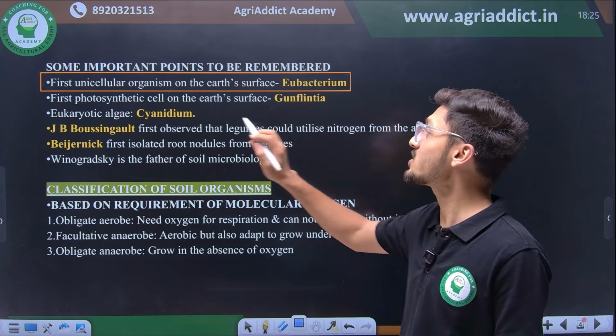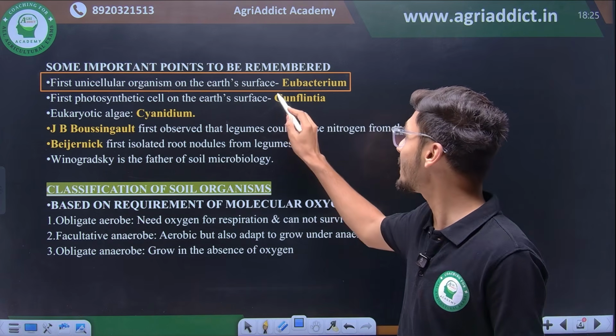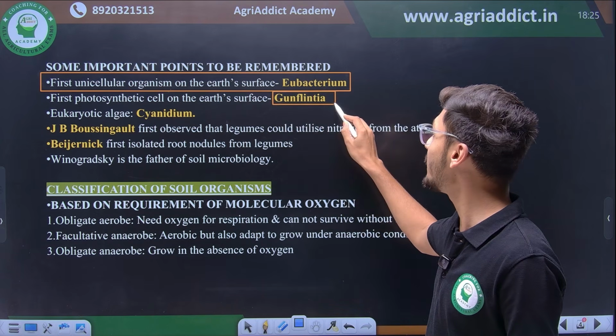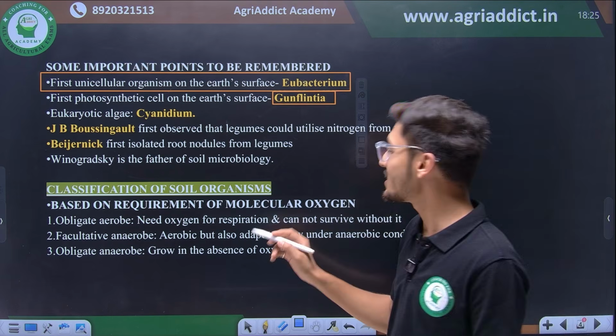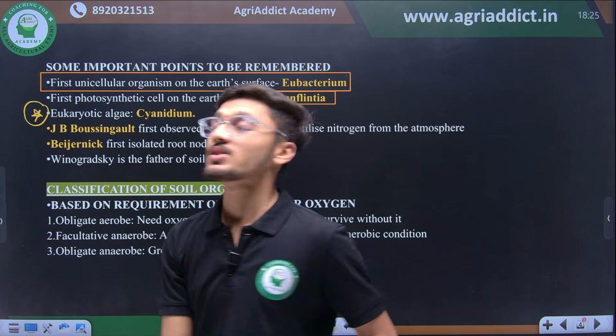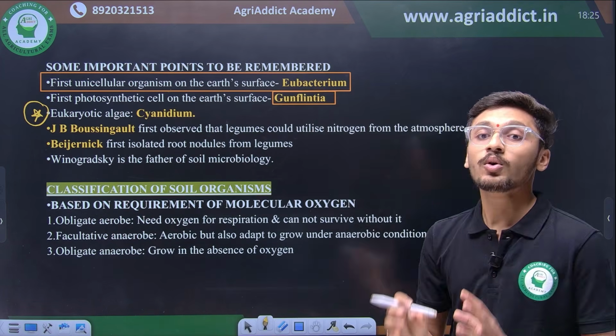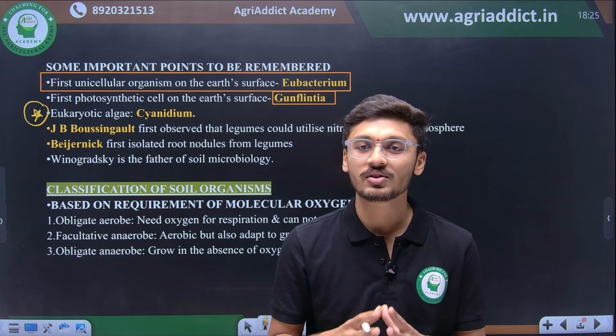Then the first photosynthetic cell on the earth's surface is known as Gunflintia. Do not forget. Then eukaryotic algae: the first eukaryotic algae is known as Cynidium. Then who categorized or who observed that legumes could utilize nitrogen from the atmosphere?